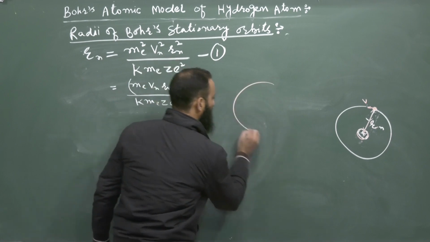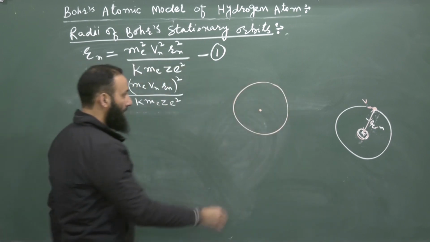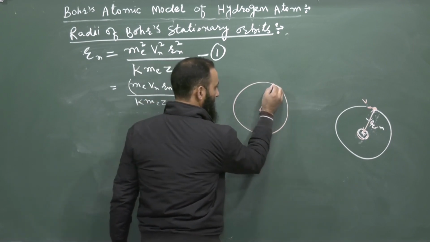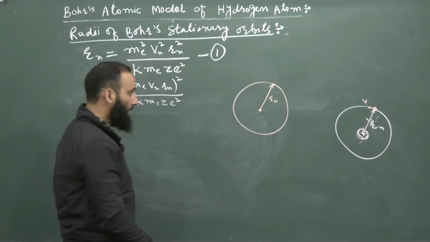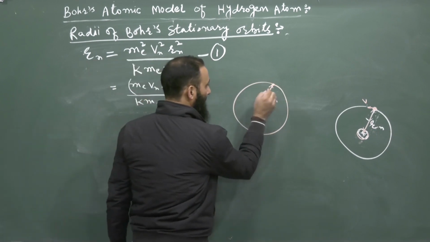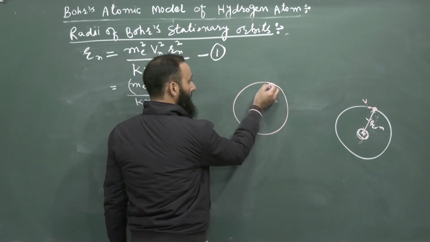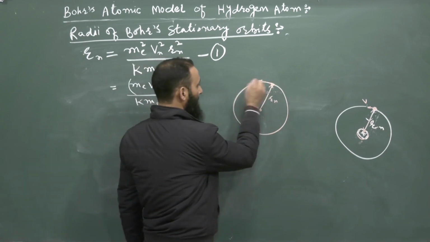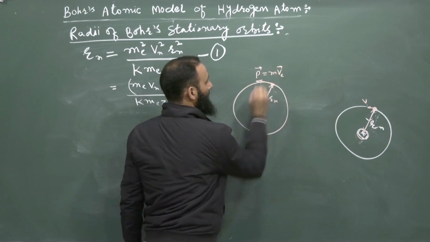Now, we will determine the angular momentum by using the classical theory. When a particle, suppose an electron, is revolving around the nucleus at a distance Rn, with respect to the nucleus, the position vector of the particle is Rn. And it is moving in a circle. The direction of the momentum is tangential, that is P, which is equal to m into Ve.